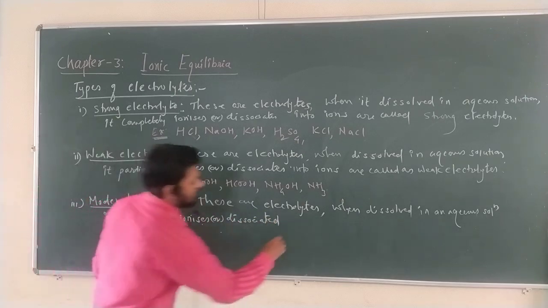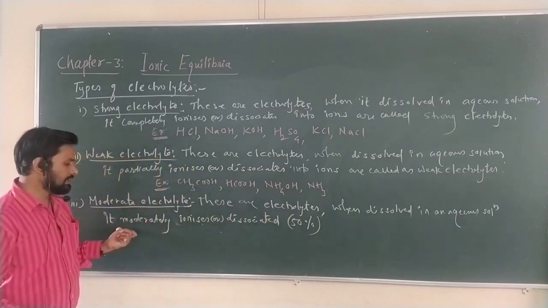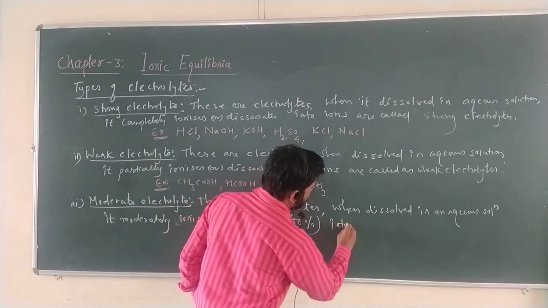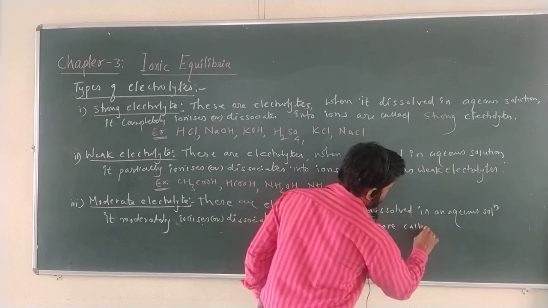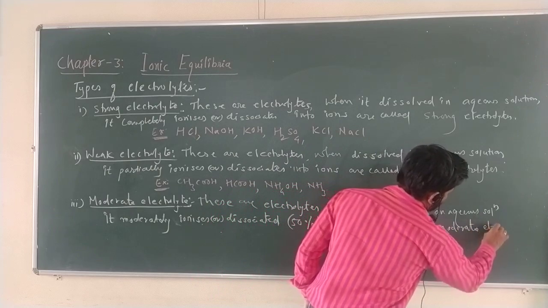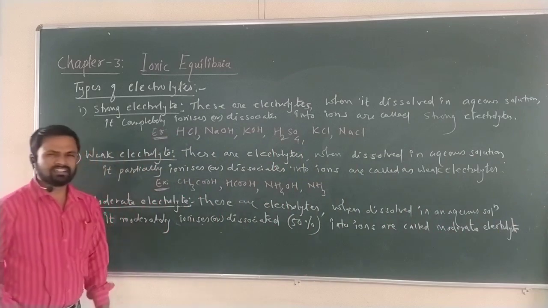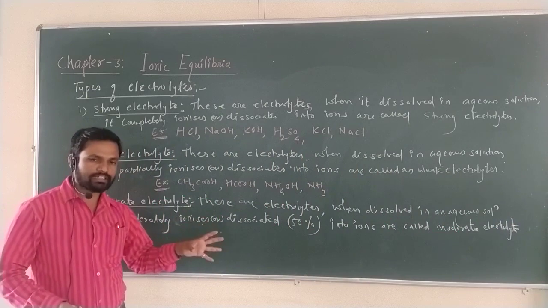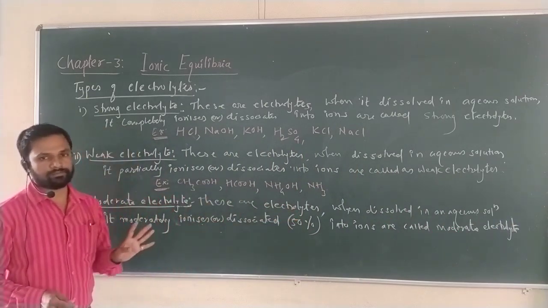Moderately means how much? 50%. Here in brackets I will write 50%. Moderately ionized or dissociated into ions, they are called moderate electrolytes. There is no particular example, but whenever a particular electrolyte is taken, if it is dissociated up to 50%, consider that a moderate electrolyte.